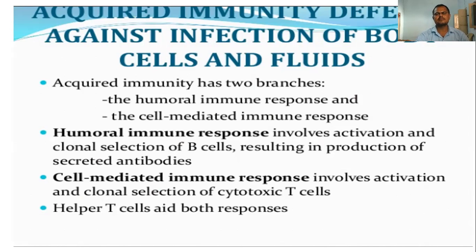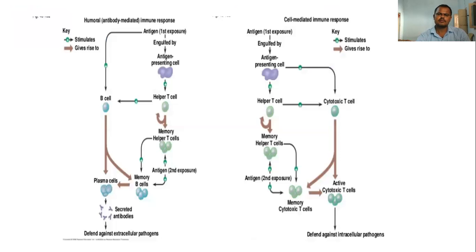Then the cell-mediated immune response involves the cells and the clonal selection of cytotoxic T cells and also helper T cells. Both of these types of cells participate in the cell-mediated immune response. Both systems are there, humoral immunity and cell-mediated immunity. This is the schematic diagram.